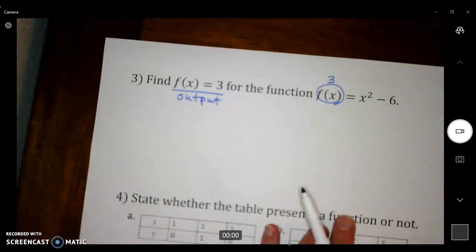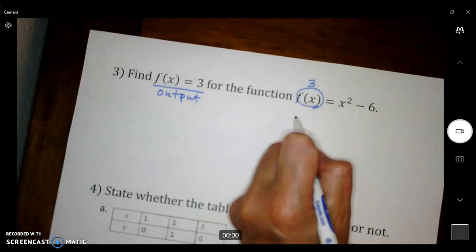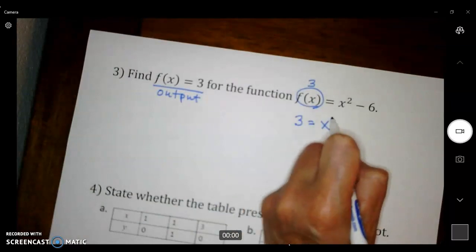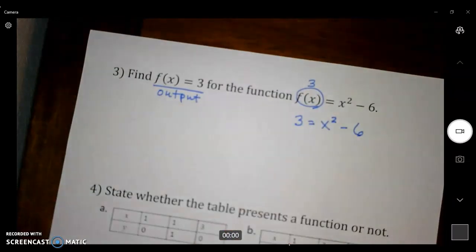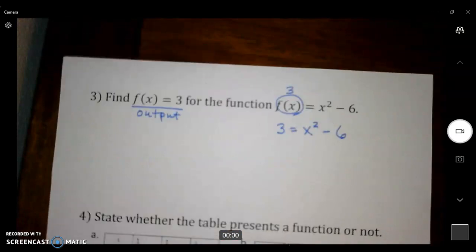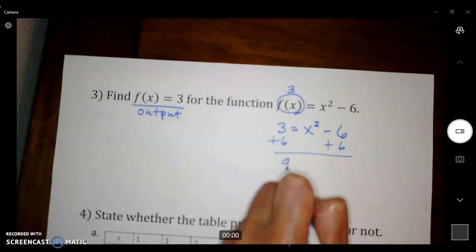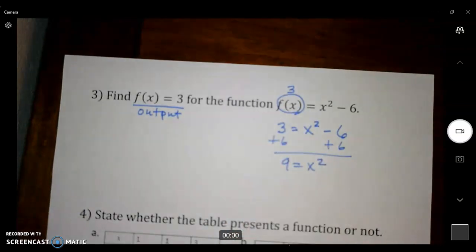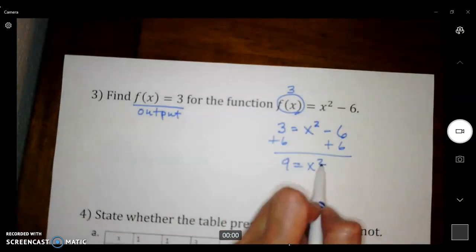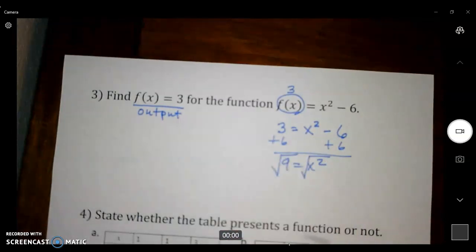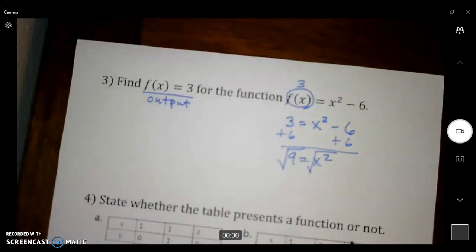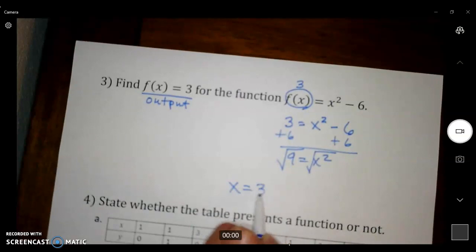So let's carry on. I want to solve for the input. I'm trying to find what was put into the machine so that I got a 3 as the answer. So we go ahead and do our math. 9 equals x squared. So I'm going to undo this by square rooting both sides. There are actually 2 answers. One of them is 3. That's the easy one. 3 times 3 is 9.